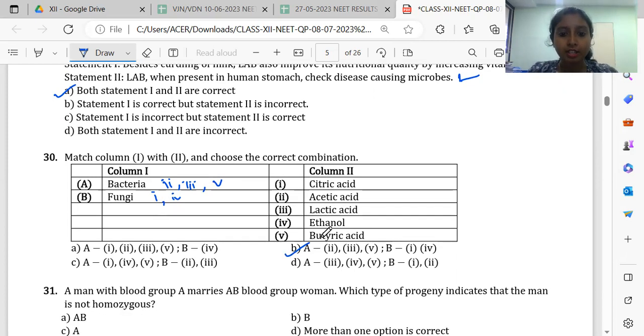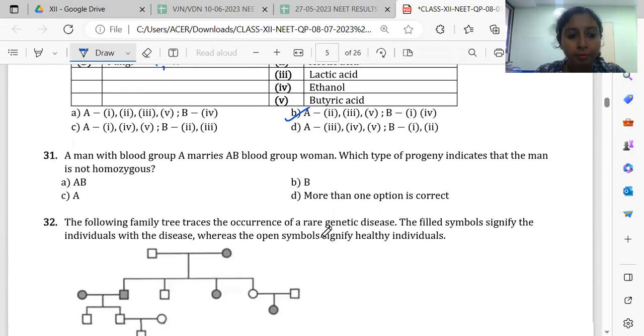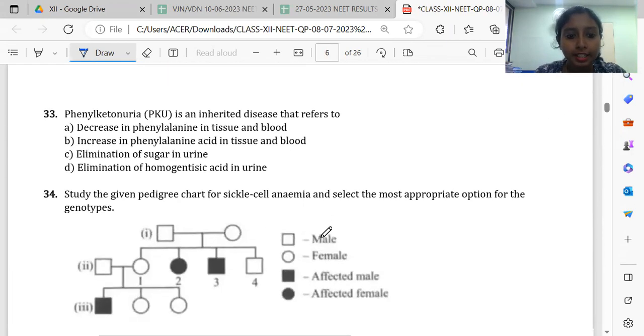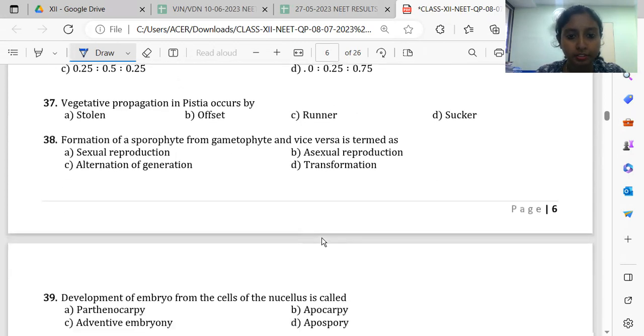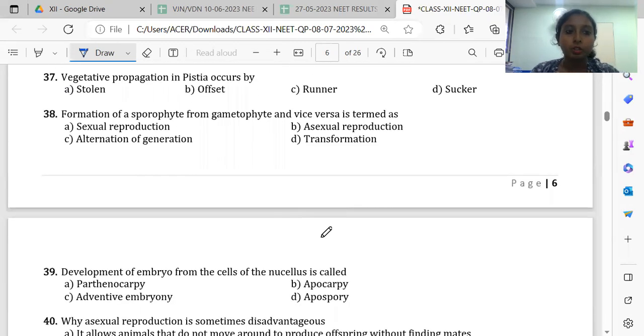So these questions are from the microbes chapter. Now some questions from sexual reproduction in flowering plants we shall solve. So 37, vegetative propagation in Pistia. Again it's a direct question. Offset is the stem modification by which the vegetative propagation in Pistia happens.